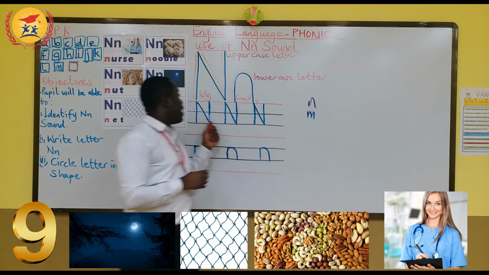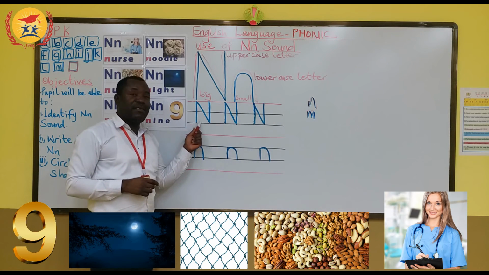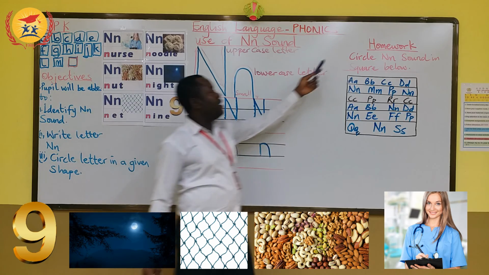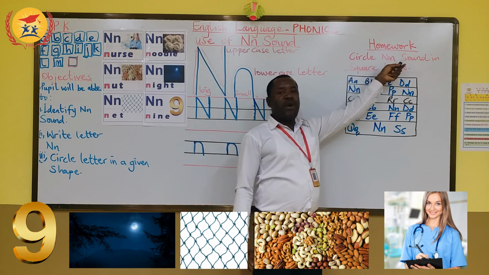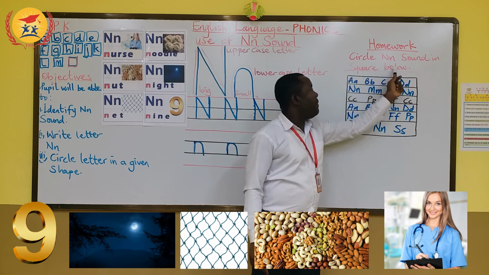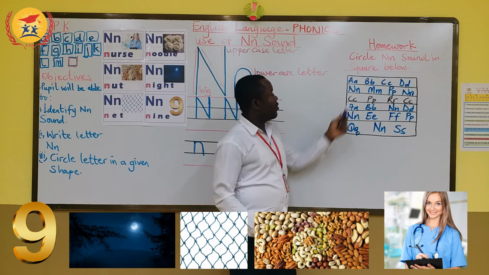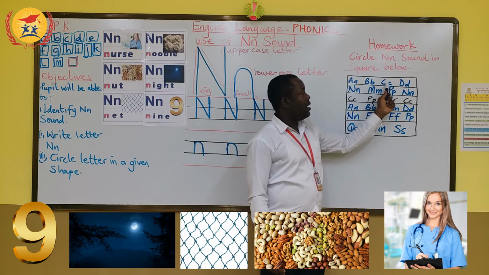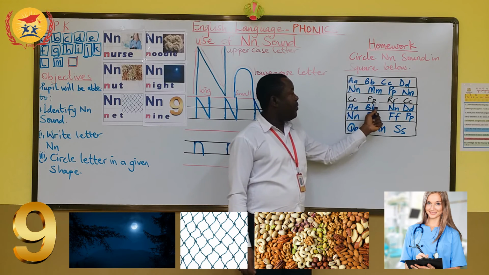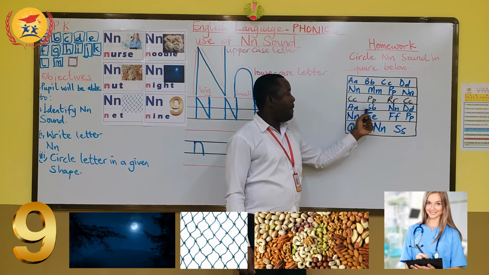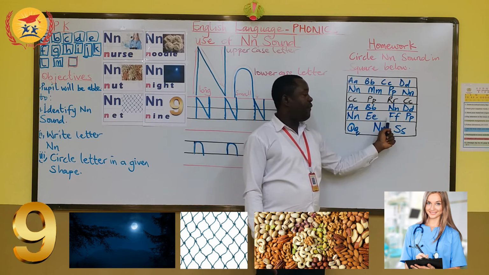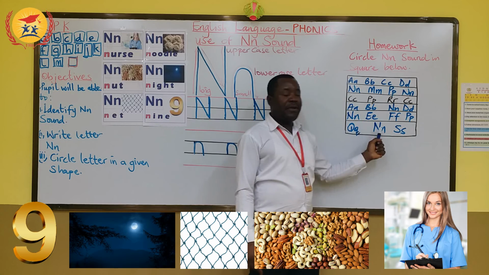So now that you can write big letter and small letter, I give you homework. This is your homework, okay? You have to circle the N sound in the squares below. So here, a, b, k, d, p, k, p, r, k, a, b, d, e, p, k.